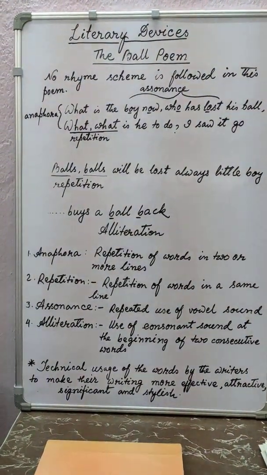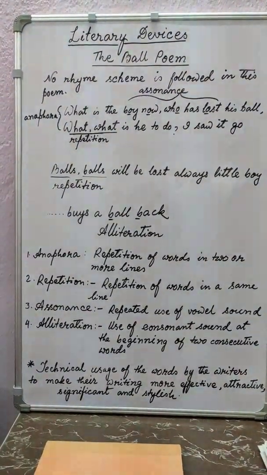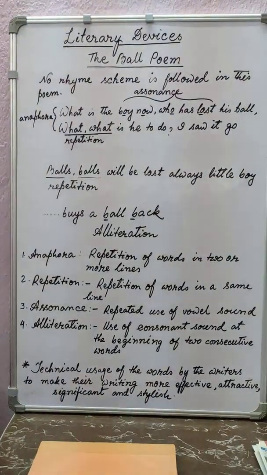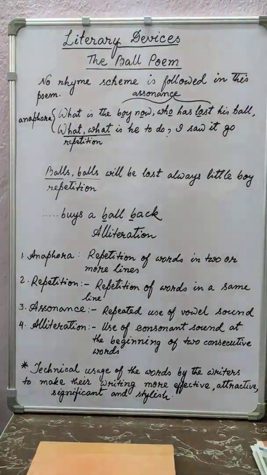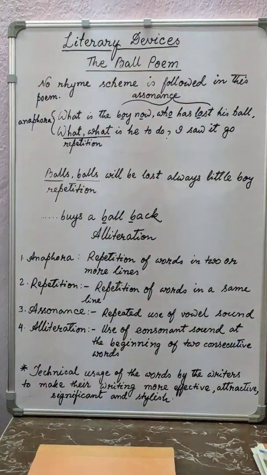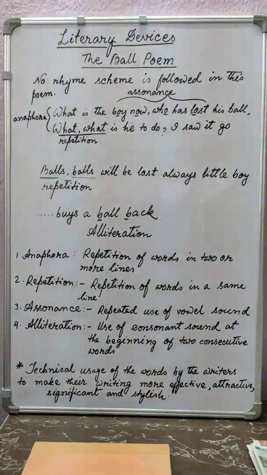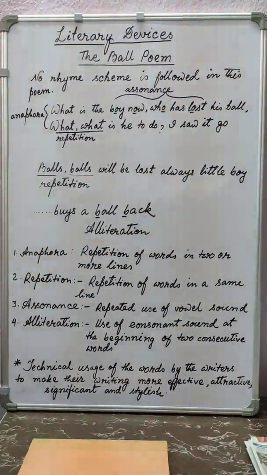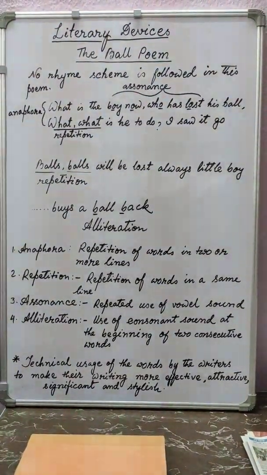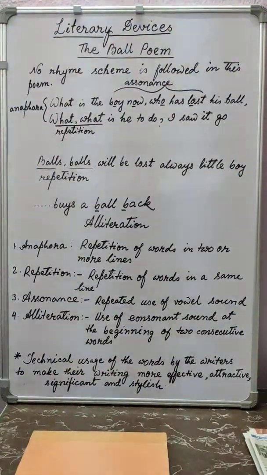See the first two lines, the same word has been used at the very beginning. Two consecutive lines, first line and second line, use the same word. This type of usage, repetition of a word in two or more consecutive lines, is called anaphora. Repetition of words in two or more lines is called anaphora.